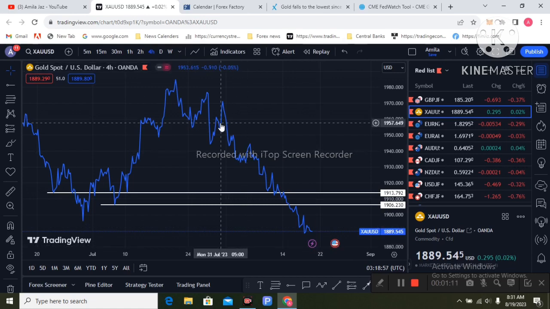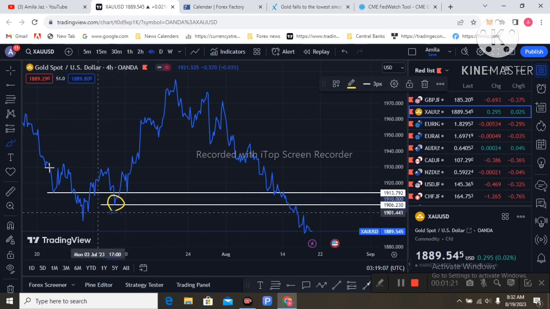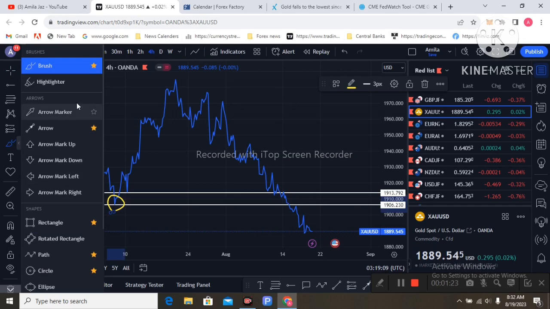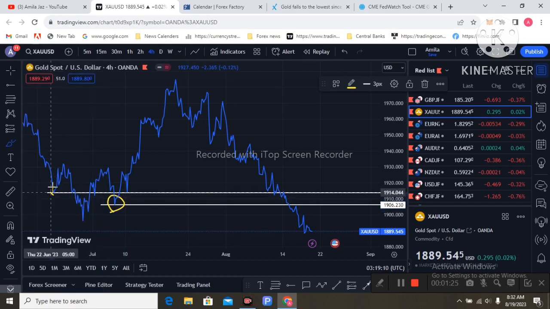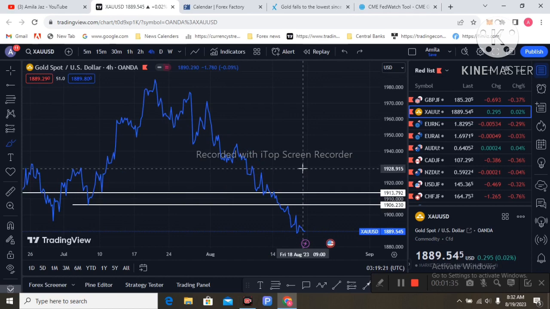So I am in this 4-hour line chart. I expect next week you can see this support can be resistance, and this is also the best support level to sell gold again next week. This is the line chart for your clear picture. So there are 2 levels I am expecting next week. This is the first level, 1905,